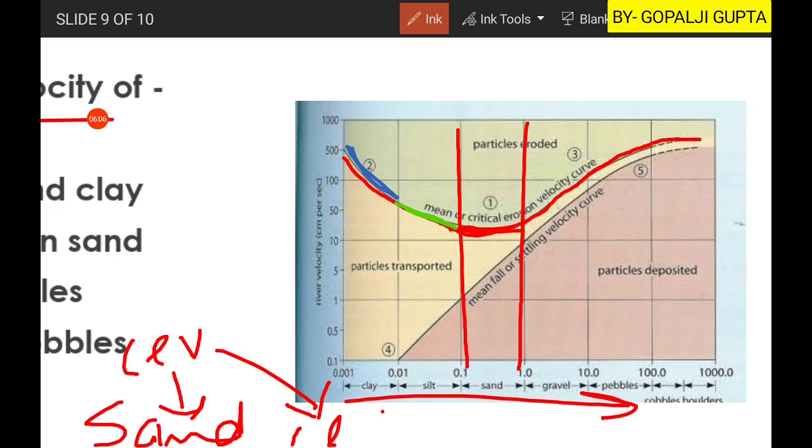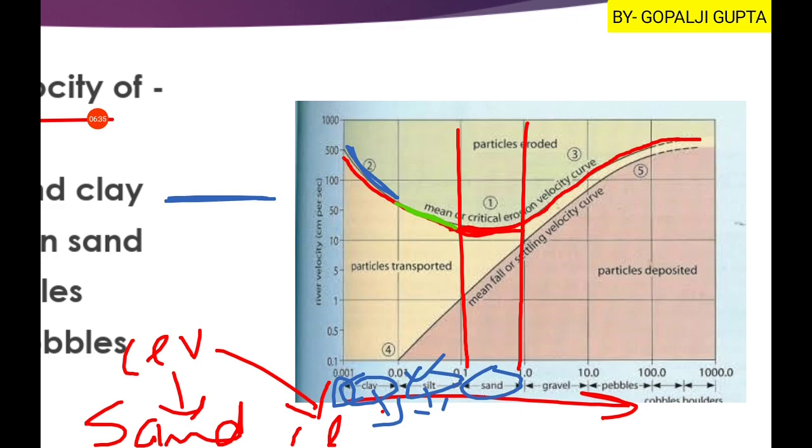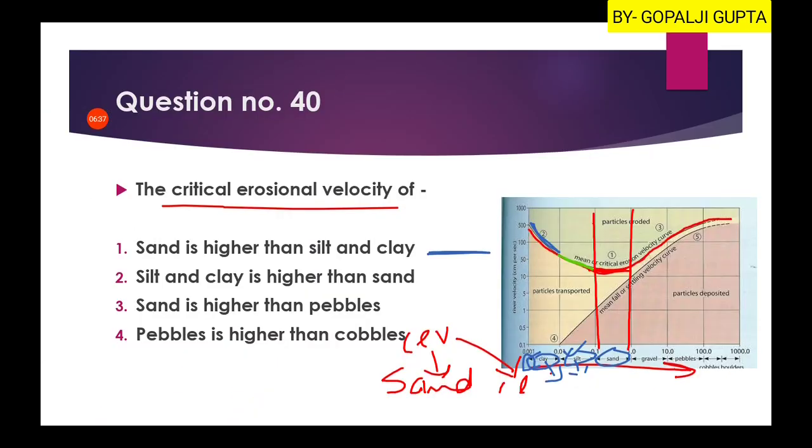So why is there a difference? This is because clay and silt feel an adhesive force with the subsurface. That's why they attach more than sand. So we need more energy to counter that adhesive force for clay and silt. Hence the second option here will be our right answer.